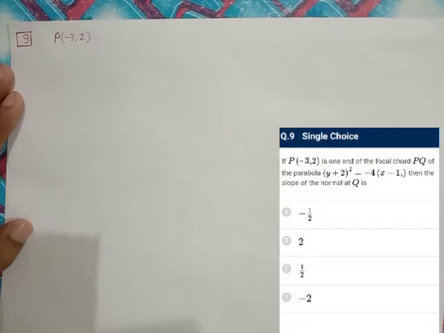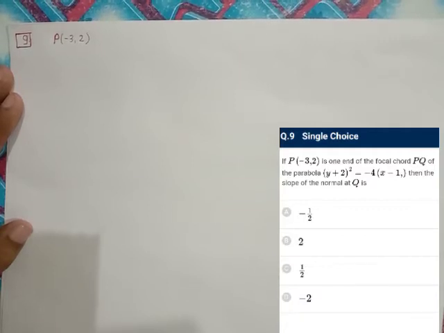Question number 9. Point P(-3, 2) is one end of the focal chord PQ of the parabola given. Then the slope of the normal at Q, Q is the other point of the focal chord PQ. So there is one concept, you must say it's a property of the parabola, that for any focal chord, if the slope of the tangent at one end of the focal chord is, let's say, m, then the slope of the normal at the other end point of the focal chord will also be m.